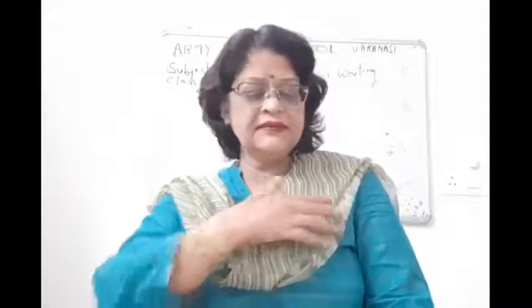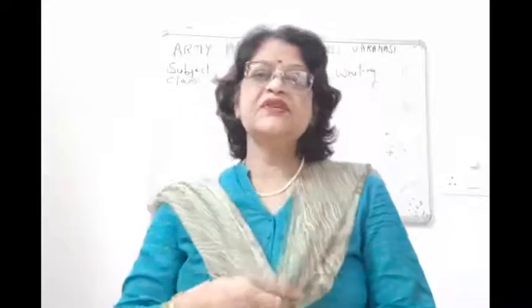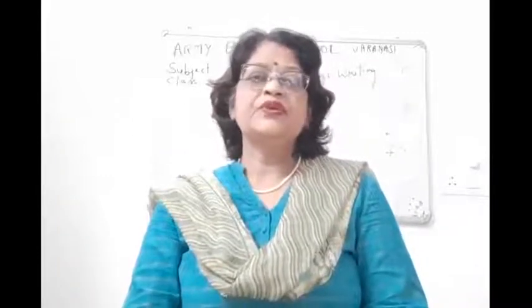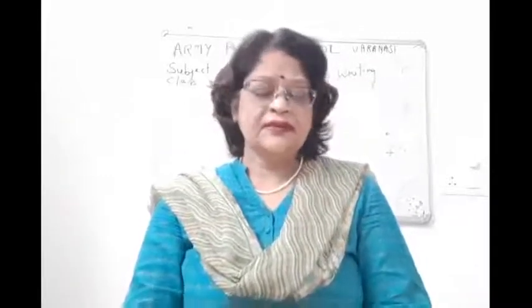So children, if you want to write a message, okay, because we are going to do the writing section, and I told you there are two types of writing section. What are the two types?